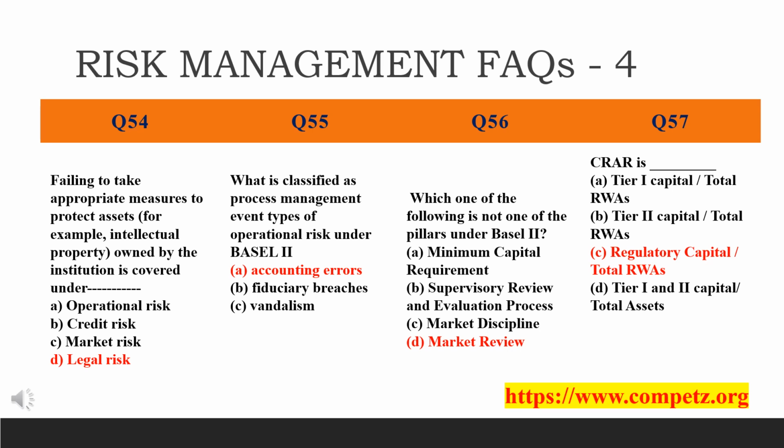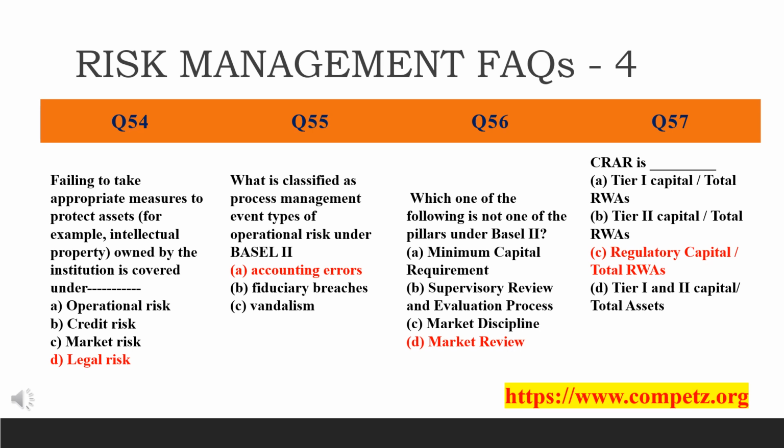E stands for execution, D indicates delivery, P indicates process, M indicates management. Thus EDPM, execution, delivery and process management. Then transaction capture and execution is one of the subtypes under this EDPM. Thus the accounting errors fall under this subcategory.